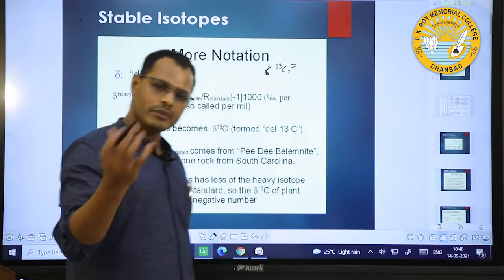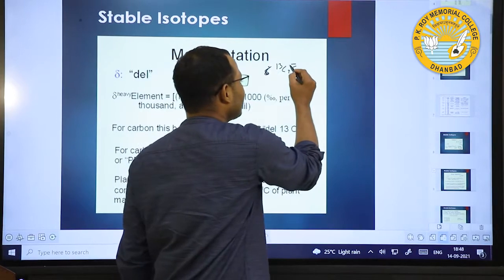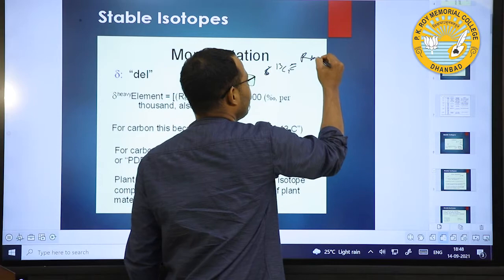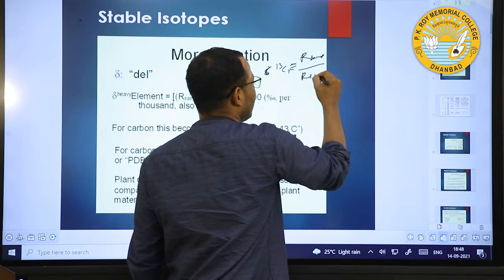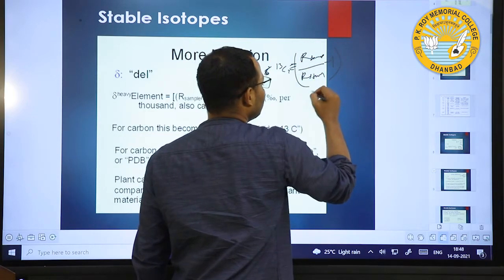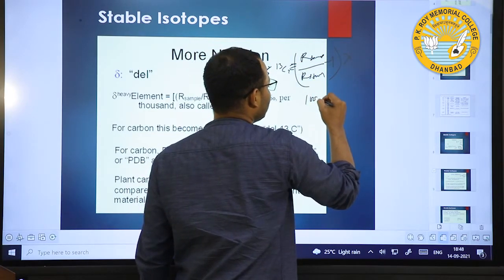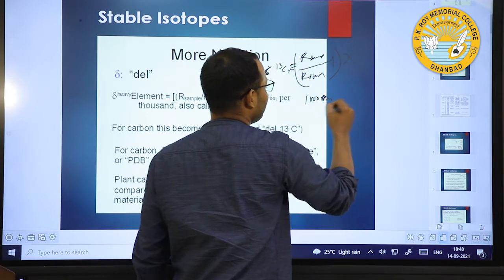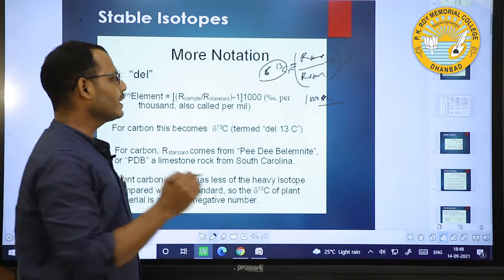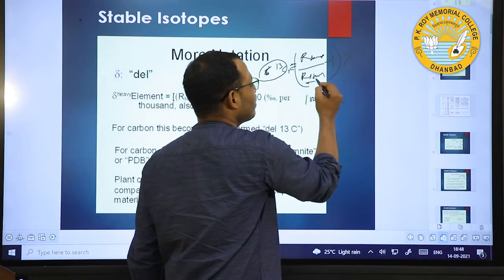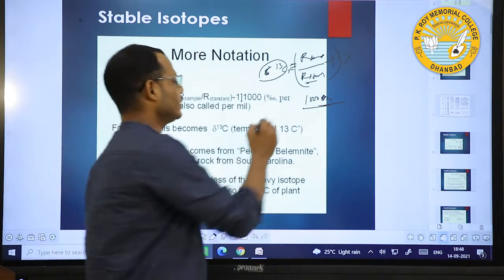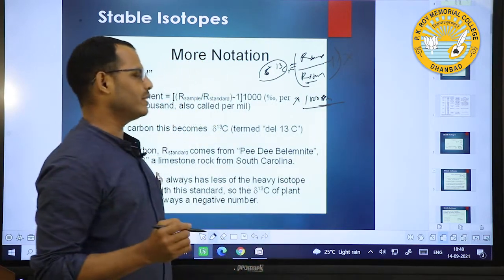For carbon isotopes, delta 13C equals R sample divided by R standard minus 1, into 1000 parts per mil.